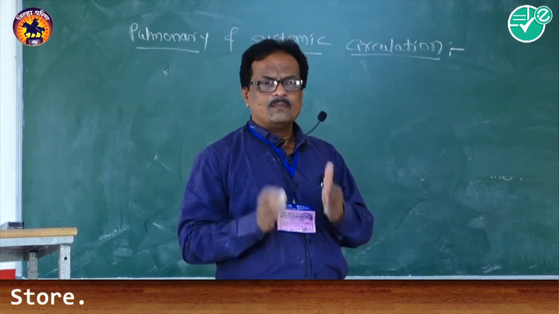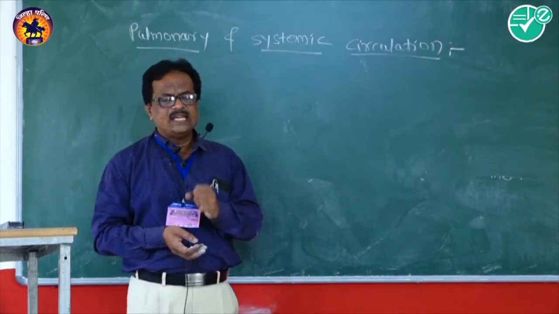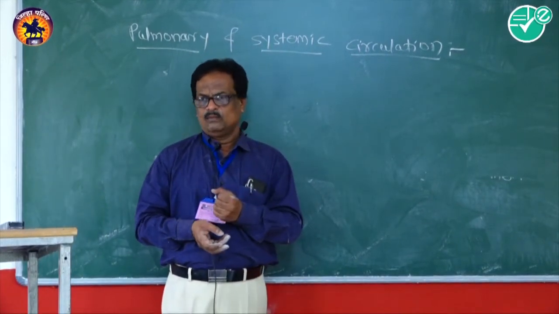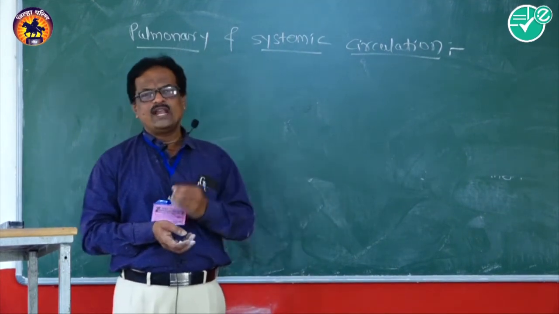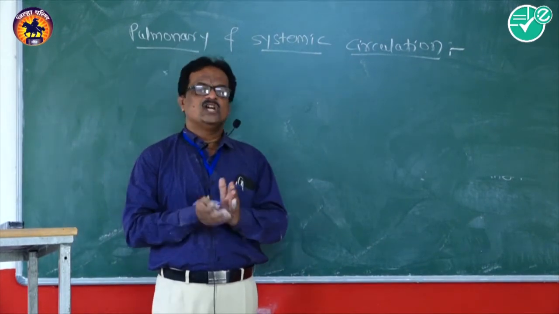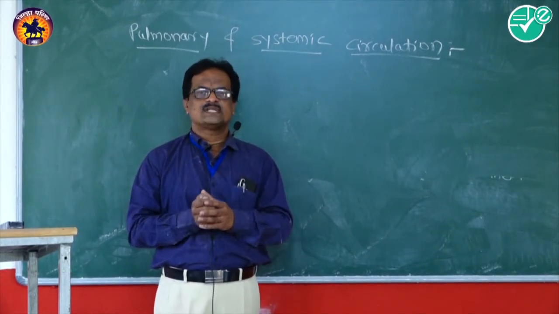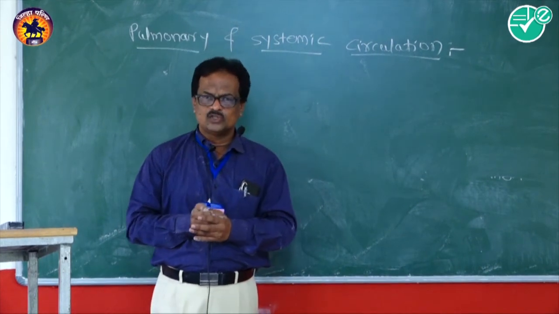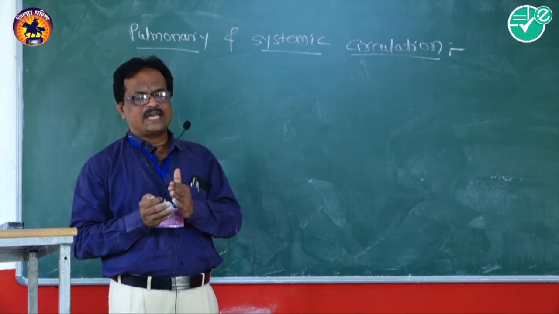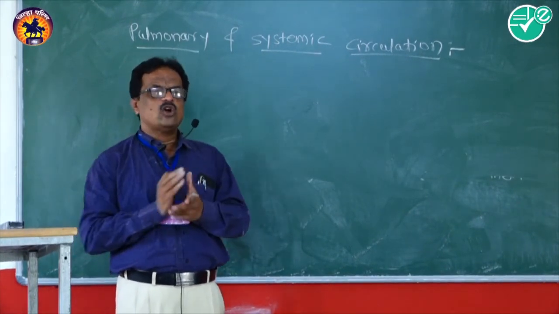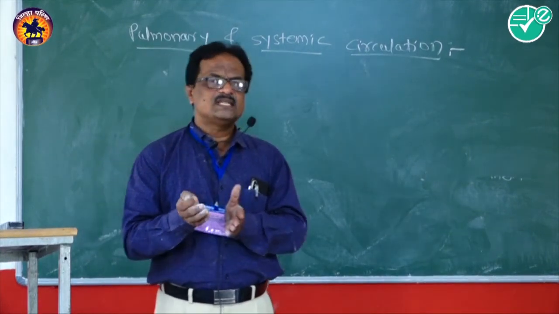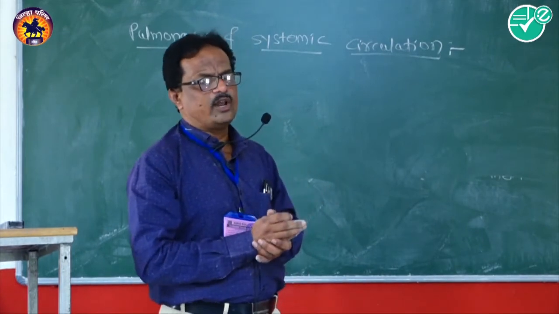From those cardiac muscles, deoxygenated or impure blood is collected with the help of the coronary veins. All these coronary veins then reunite and form a common blood vessel known as the coronary sinus. With the help of the coronary sinus, the impure blood collected from the cardiac muscles is poured into the right auricular chamber.